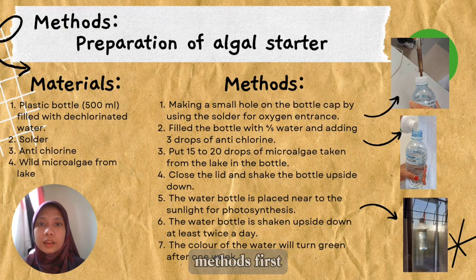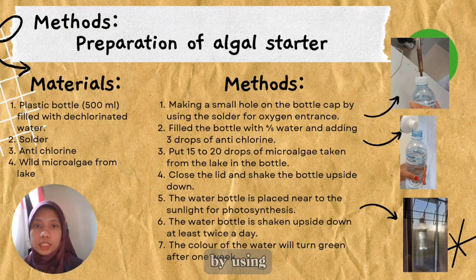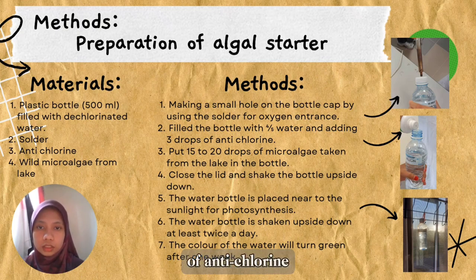For the methods, first we need to make a small hole on the bottle cap by using the solder for oxygen entrance. Second is fill the bottle with 4/5 water and add 3 drops of anti-chlorine. Third is put 15 to 20 drops of microalgae taken from the lake in the bottle. Or if we have microalgae powder, we can just use the powder instead of wild microalgae. Fourth is close the lid and shake the bottle upside down.